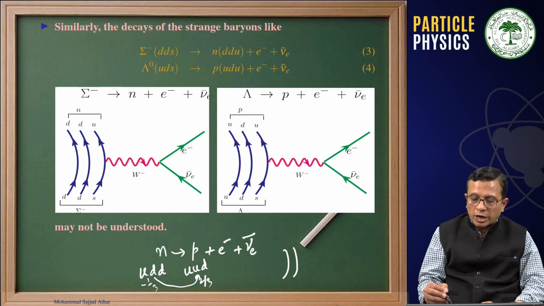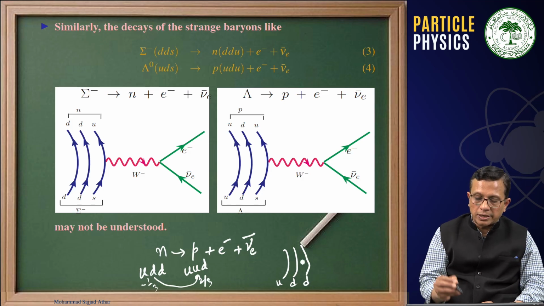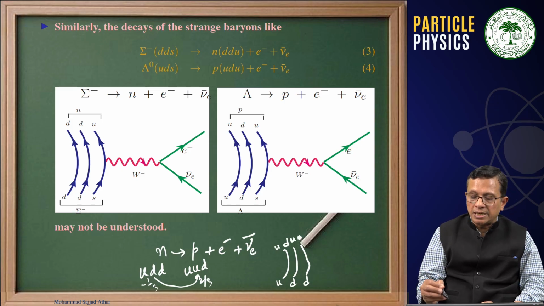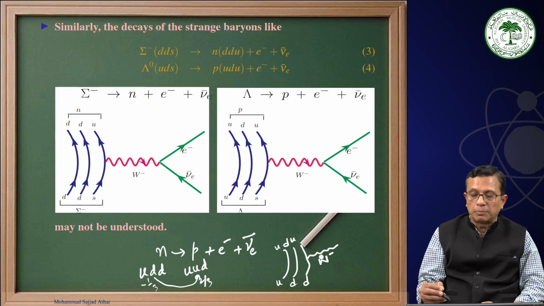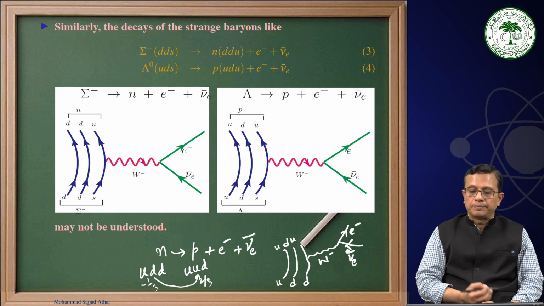Therefore, in the quark picture, this is a neutron, UDD, and this is getting converted into proton, which is UUD. I am writing this D. This D can become U only when it emits a W minus, and that W minus is giving us e minus and nu e bar.